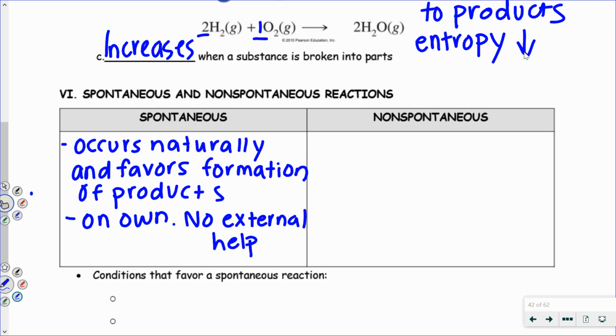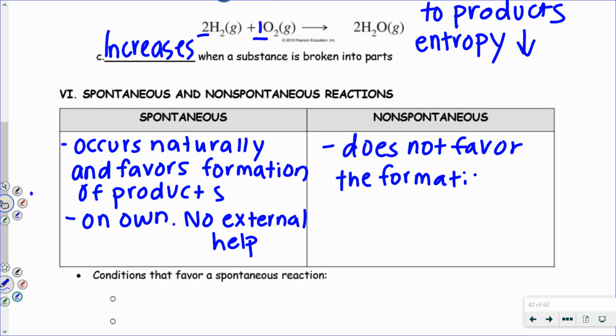A non-spontaneous reaction is one that doesn't occur on its own. It does not favor the formation of products. So it does not favor the formation of products. That's what we mean by spontaneous versus non-spontaneous.